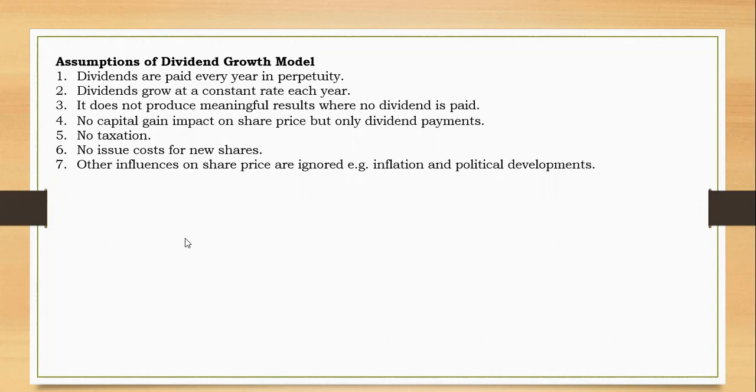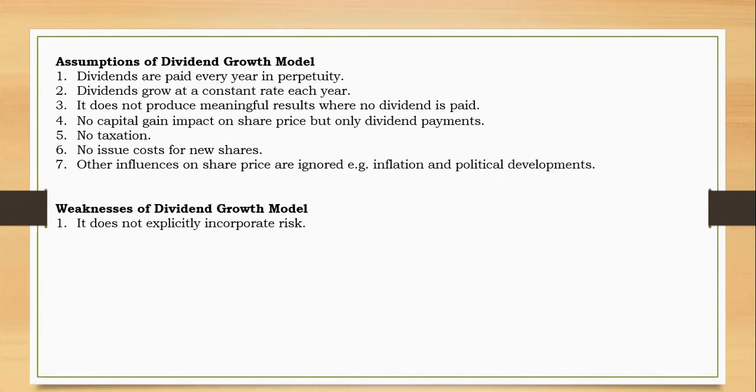Now, in an exam, apart from assumptions, you can be told to speak of the weaknesses of the dividend growth model. All weaknesses are based on the assumptions themselves, so it's just the way of avoiding them. For example, number 1, it does not explicitly incorporate risk. We'll come and see the capital asset pricing model, which incorporates risk directly. But as you saw in the formula for cost of equity, it was not incorporating risk. It just has dividend, growth rate, and the market price, just like that.